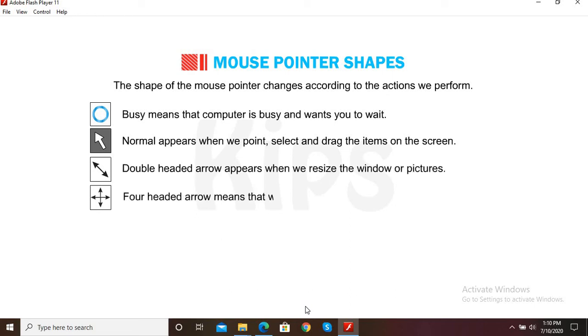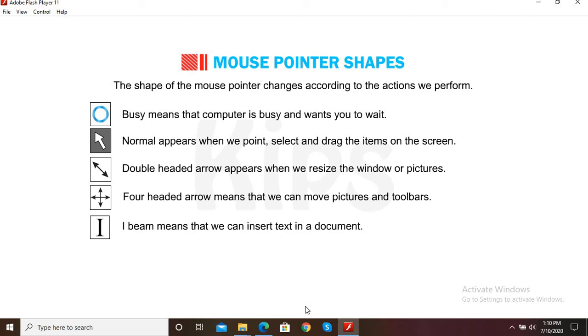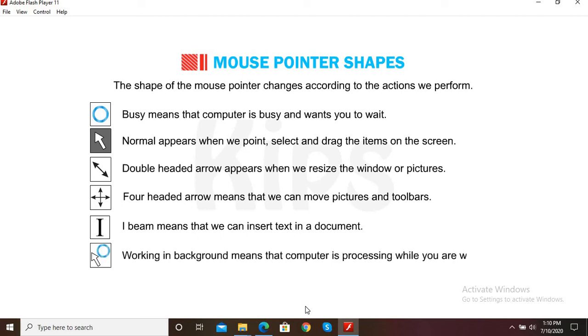Four-headed arrow means that we can move pictures and toolbars. I-beam means that we can insert text in a document. Working in background means that computer is processing while you are working.